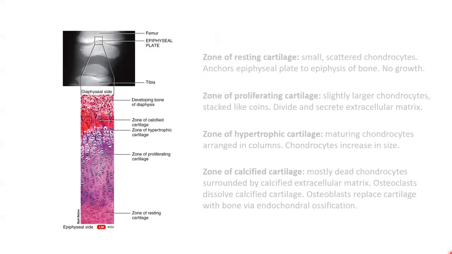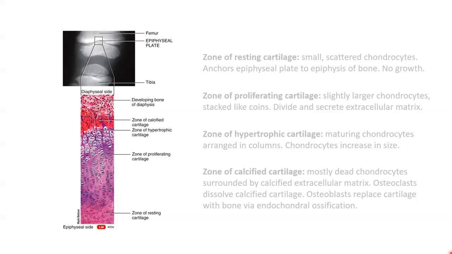So the growth of a bone in length involves two major events: the growth of cartilage on the epiphyseal side of the epiphyseal plate, so the side of the epiphysis closest to the end of the bone, and then at the same time, the replacement of cartilage on the diaphyseal side of the epiphyseal plate by bone through endochondral ossification. So this occurs on the side closest to the diaphysis, or the shaft of a bone.